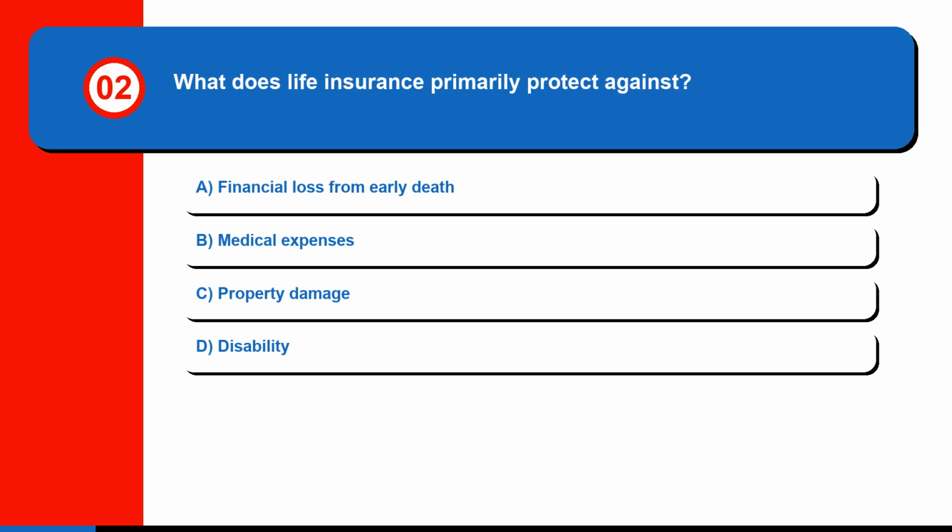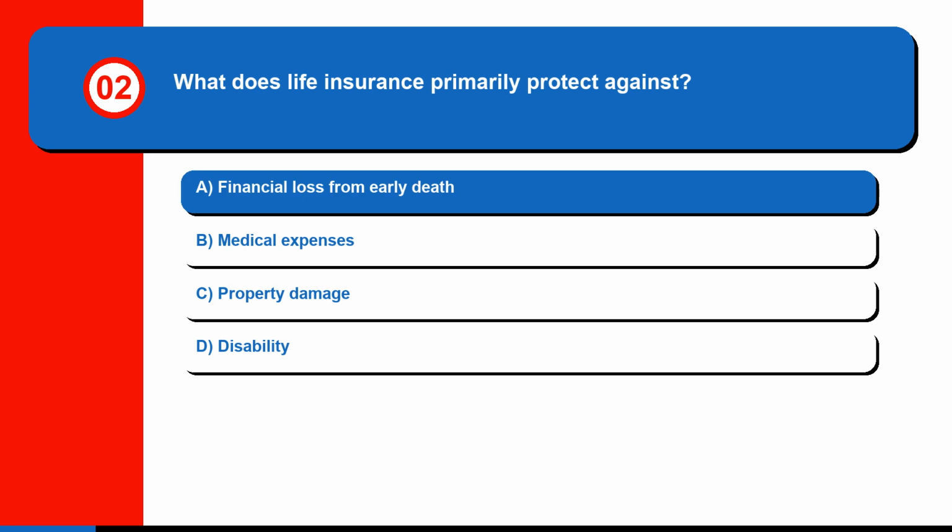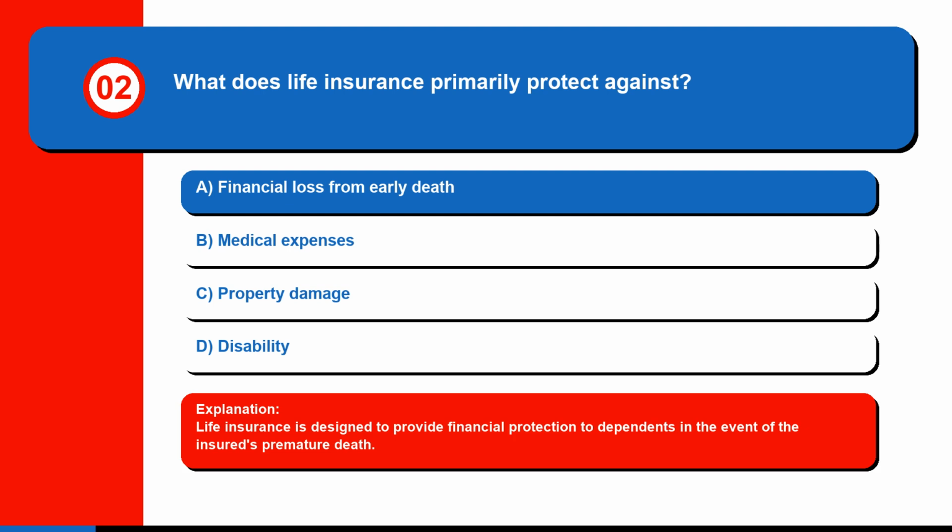Question 2. What does life insurance primarily protect against? A. Financial loss from early death, B. Medical expenses, C. Property damage, or D. Disability. The correct answer is A. Financial loss from early death. Life insurance is designed to provide financial protection to dependents in the event of the insured's premature death.